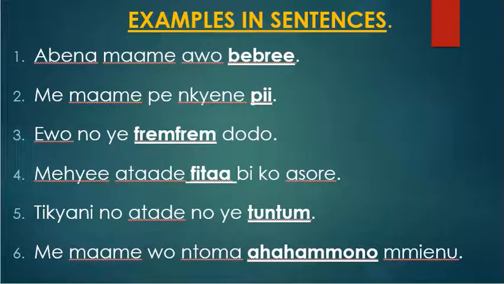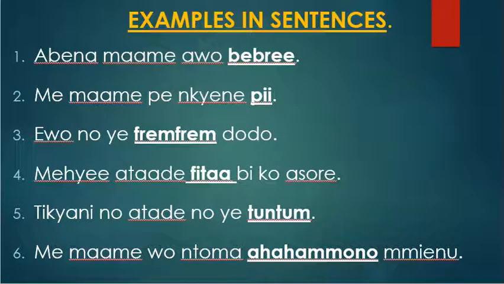Then let's look at the second example. Me maame pe enchine pii. Me maame pe enchine pii. Me maame means what? My mother, or my mom. Pe is like. Enchine, salt. Then pii, you know that, plenty.